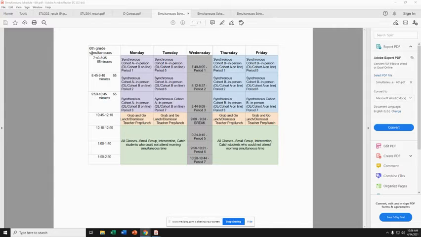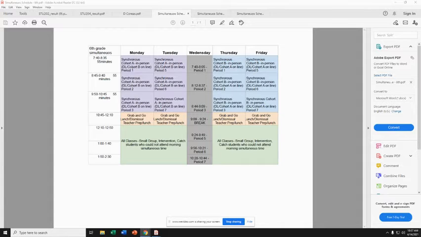So the important thing to notice here is that our times are changing. We are not meeting at the same time. So we meet for first period from 7:40 to 8:35. For this year, so far, your first and fifth periods have started at 8:45 on Monday, Tuesday, Thursday, and Friday. But now that we're moving to hybrid, we're returning to our normal start time, which is 7:40.